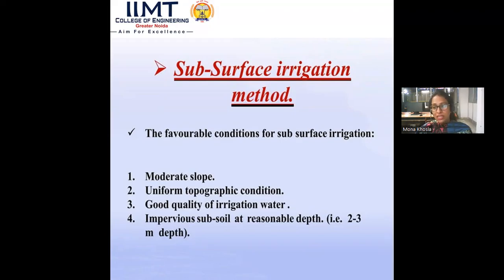More salts can destroy the crops, and a yield is not possible if there is salinity in the water. So the prior condition is that good quality irrigation water should be used for surface and subsurface irrigation as well. Also needed is impervious subsoil at a reasonable depth, so that the water can easily be transported below the ground.